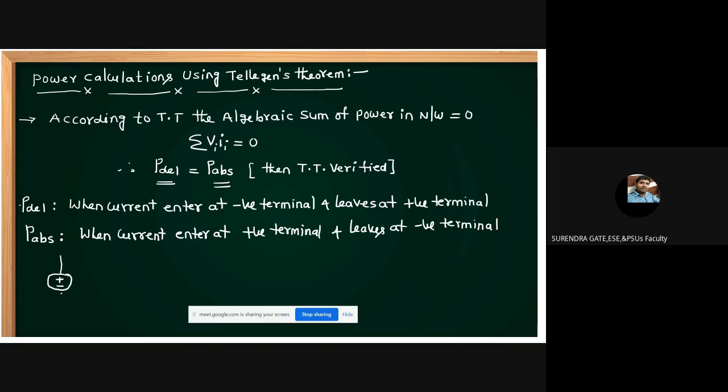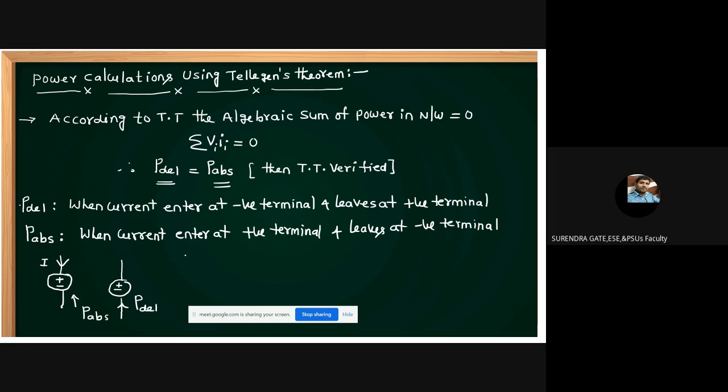Now you tell me, with respect to voltage sources, let us assume this is the source polarity: this is plus and this is minus. If the current direction is given like this, the current is entering at the positive terminal, so in this case the source is absorbing power. Then in the same source, if the current direction is given like this, in this case power is delivered.